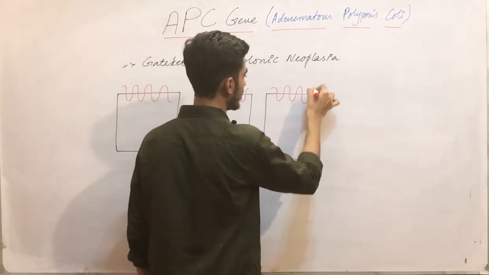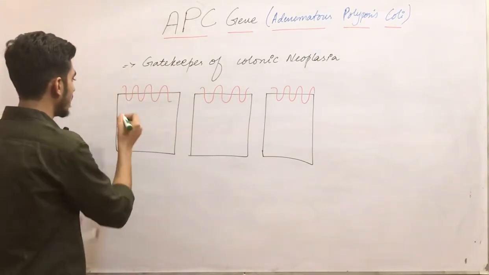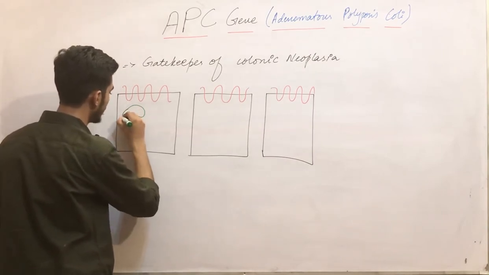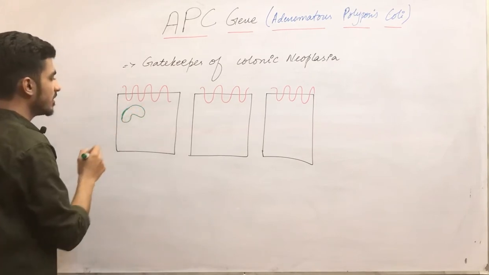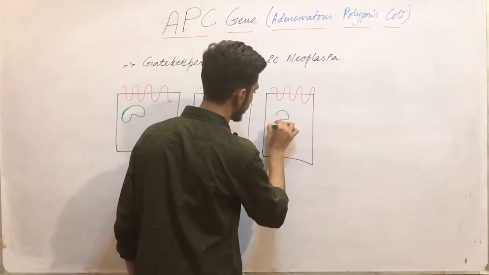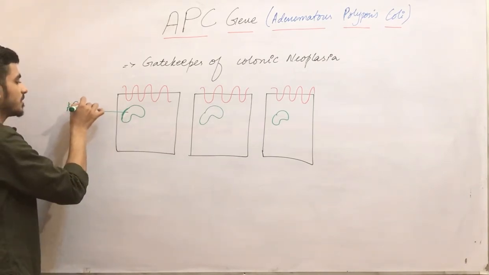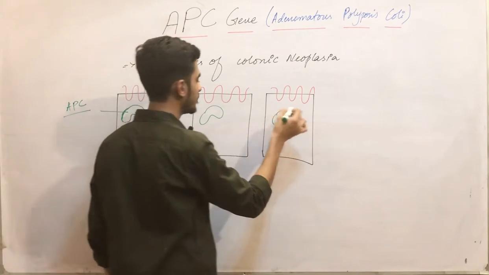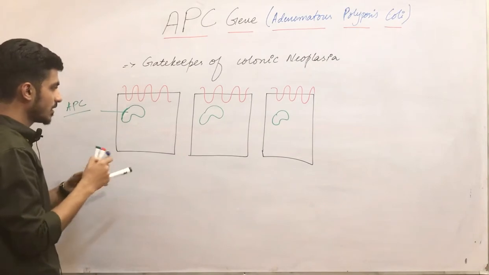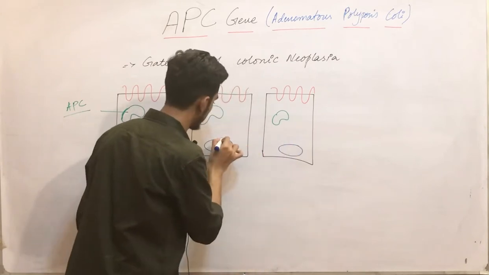Here is the APC gene, here is also the APC gene, and here is also the APC gene. These are the APC gene, or simply the APC protein. And suppose here is the nucleus.